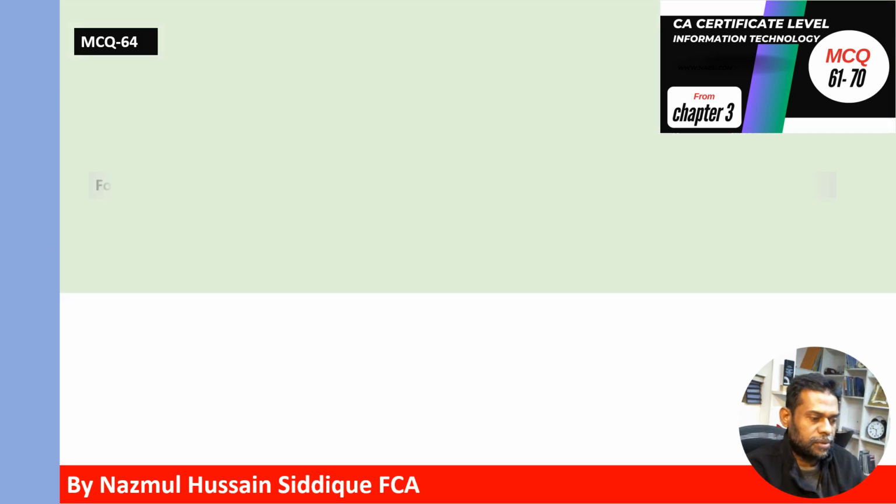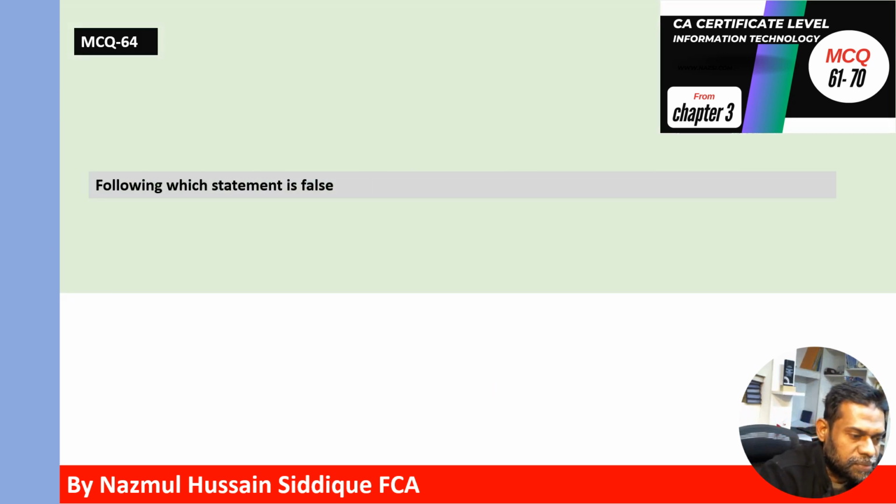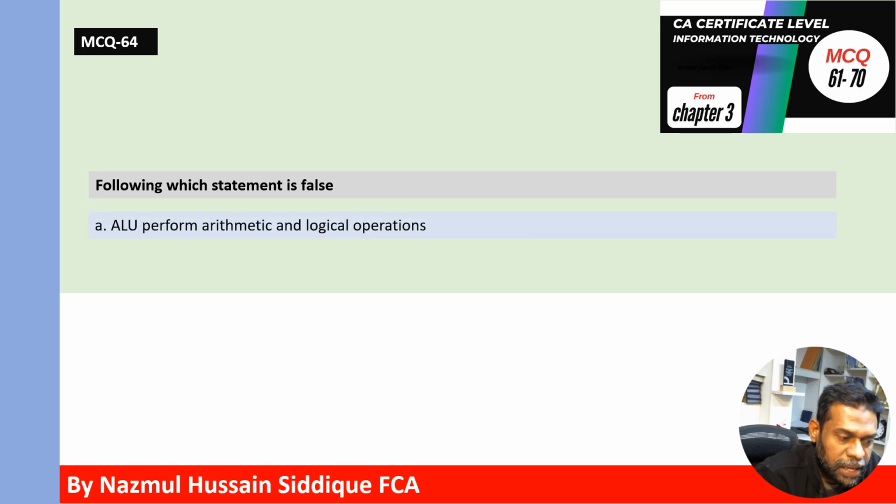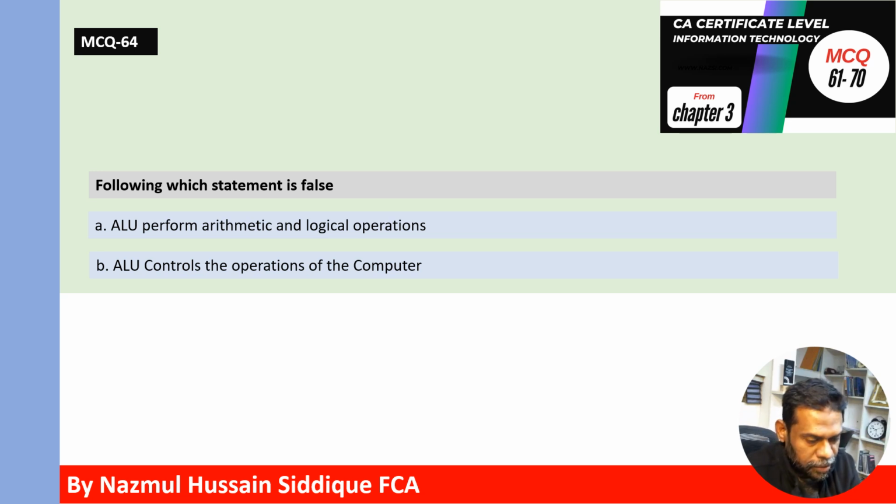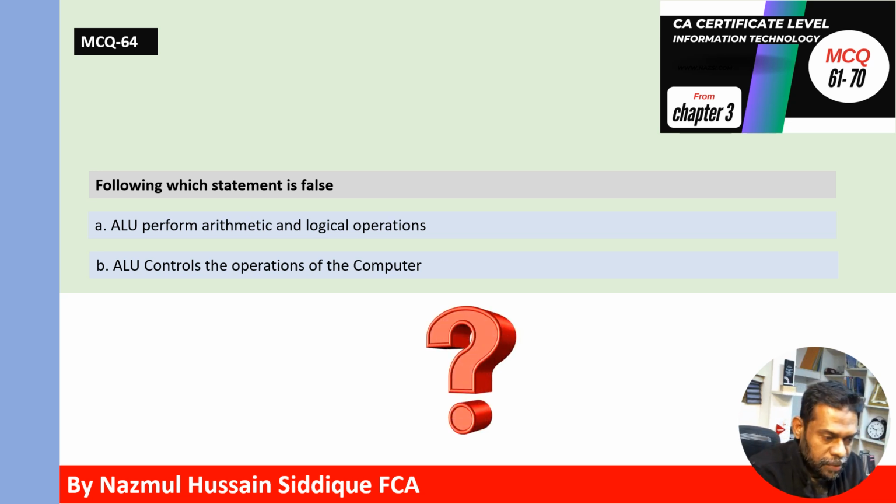MCQ 64. Which of the following statements is false? A, ALU performs arithmetic and logical operations. B, ALU controls the operations of the computer. Which one is false? The false statement is B. ALU, arithmetic logic unit, controls the operation of the computer. It is a false statement. The correct statement is ALU, that means arithmetic logic unit, performs arithmetic and logical operations.